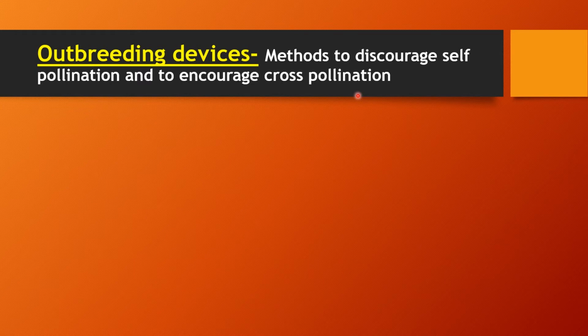That means due to the gradual self-pollination, plants become weaker over the generations. That is why some of the flowers adopt some strategies just to discourage self-pollination and to encourage cross-pollination. So here we will see some of the strategies of flowers.